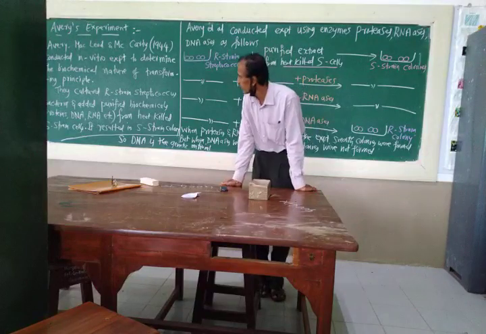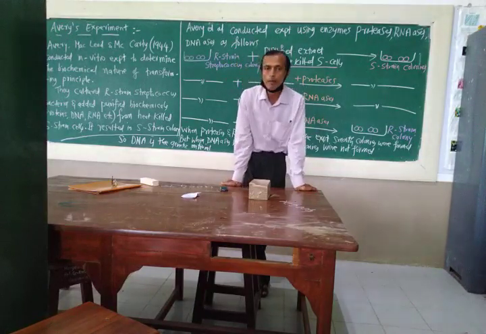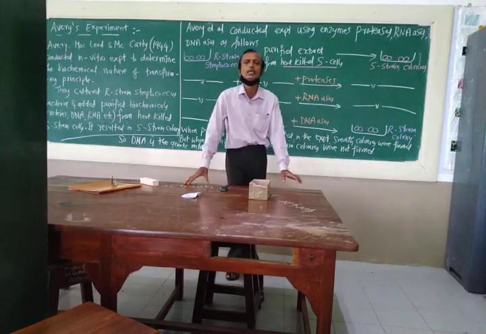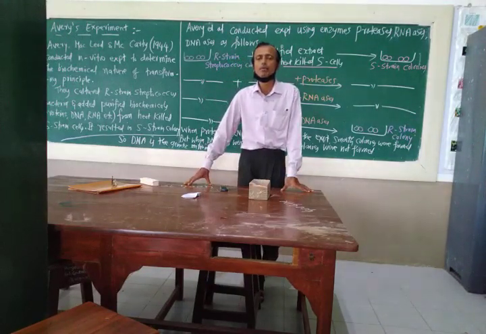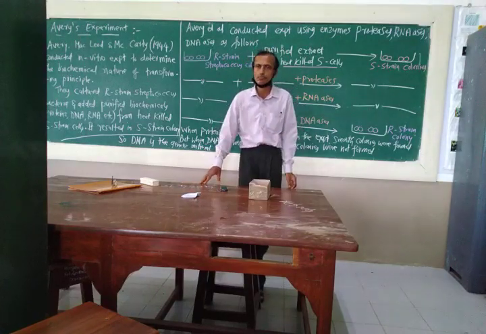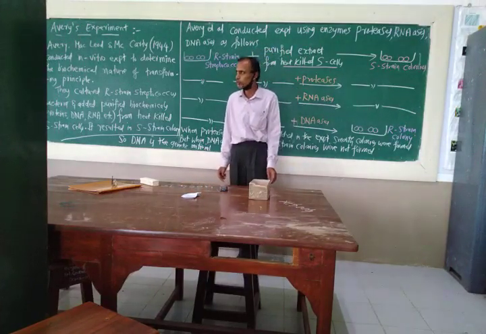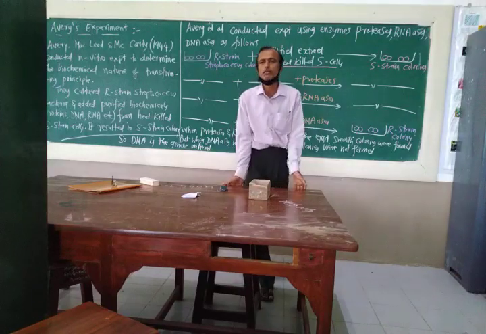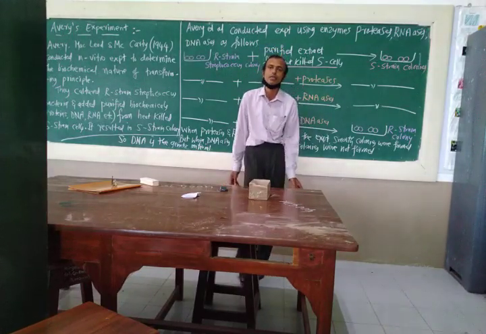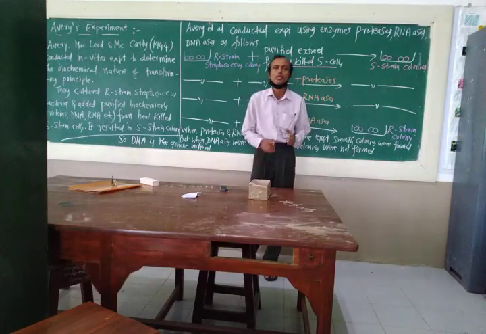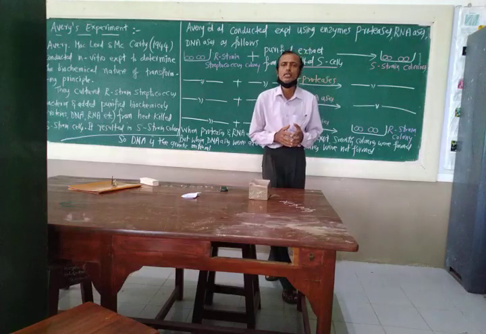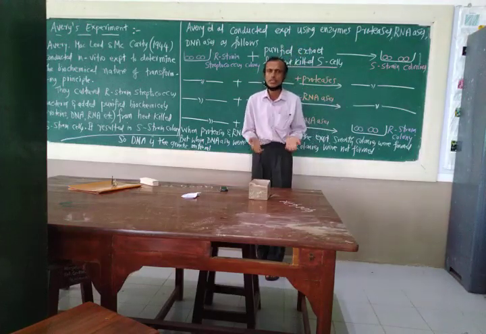But still, during that time, in 1944, people did not agree with this experiment. People were not completely convinced with this experiment. So that leads to one more experiment to prove DNA as a genetic material. So till now there are two experiments. In the first experiment, Griffith conducts an in vivo experiment using rough strain and smooth strain of Streptococcus bacteria, and the host is a mouse.